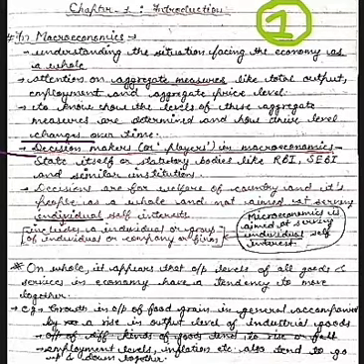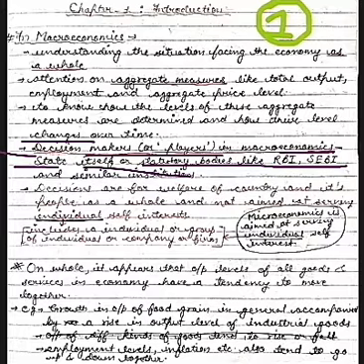Next thing, the decision makers or players in macroeconomics. So who are the decision makers or players in macroeconomics? This is the state itself or some statutory bodies like RBI and SEBI. We all know what RBI is. Now what is SEBI? It is the Securities and Exchange Board of India. I am repeating, it is the Securities and Exchange Board of India, and similar institutions.